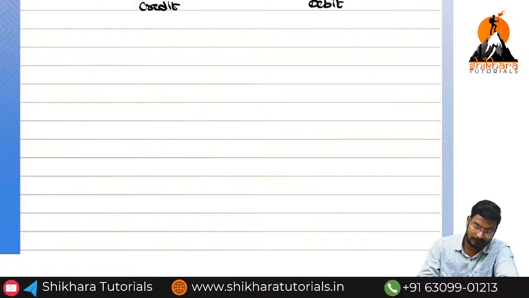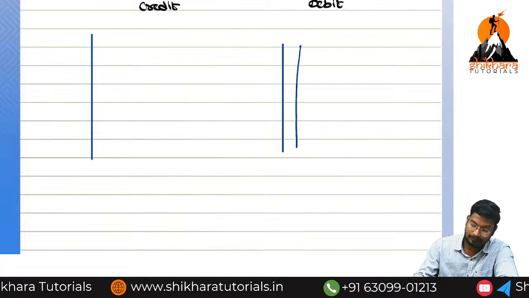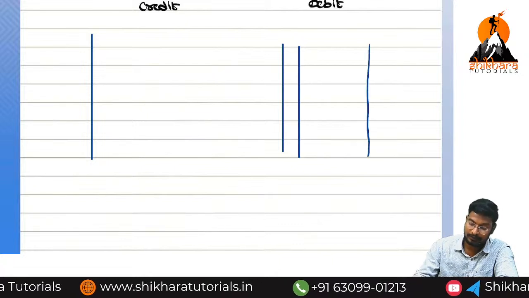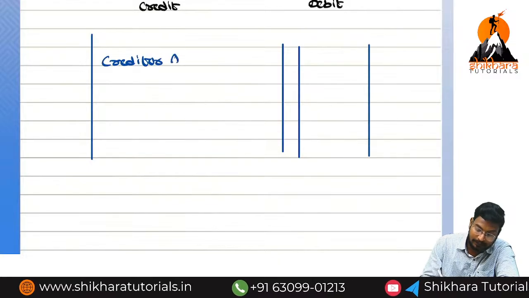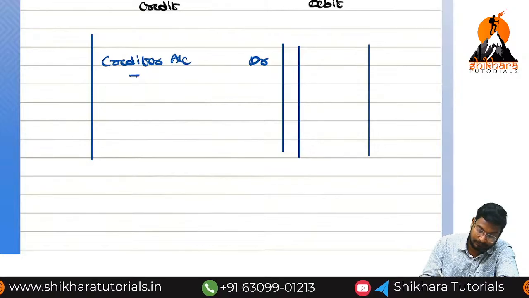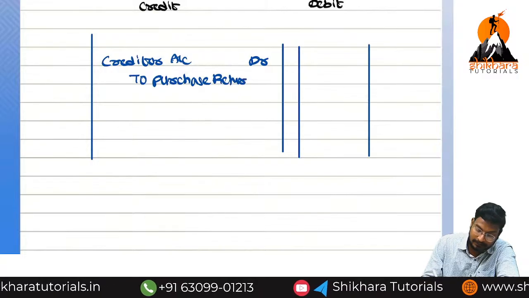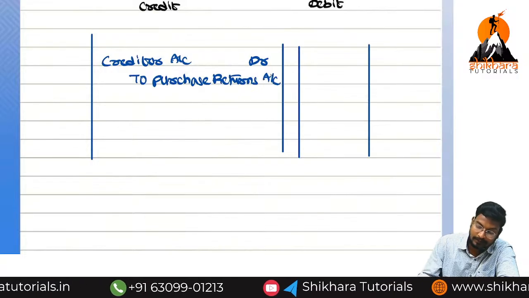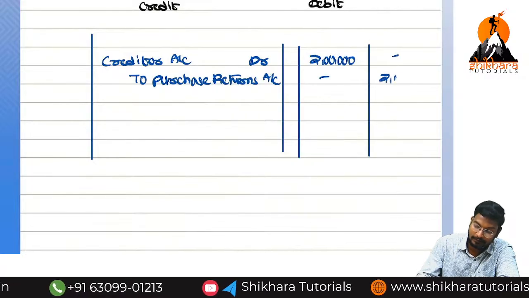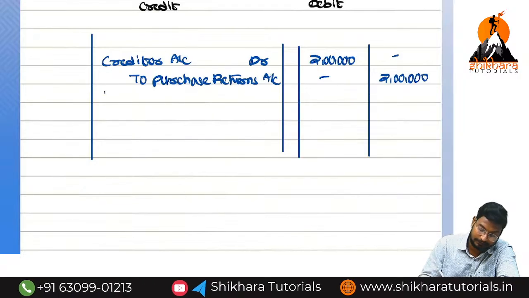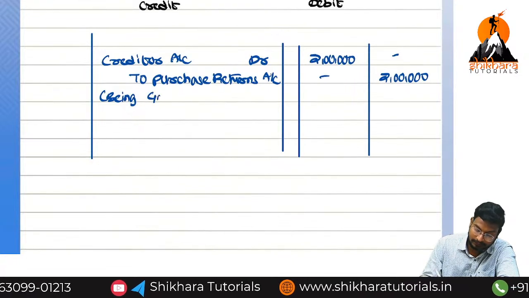So what is the format? Date, particulars, LF, debit amount and credit amount. So what is the entry? Creditor account debited to purchase returns account. What is the value? 2 lakhs and 2 lakhs. What is the narration we need to write? Being goods returned to creditor.